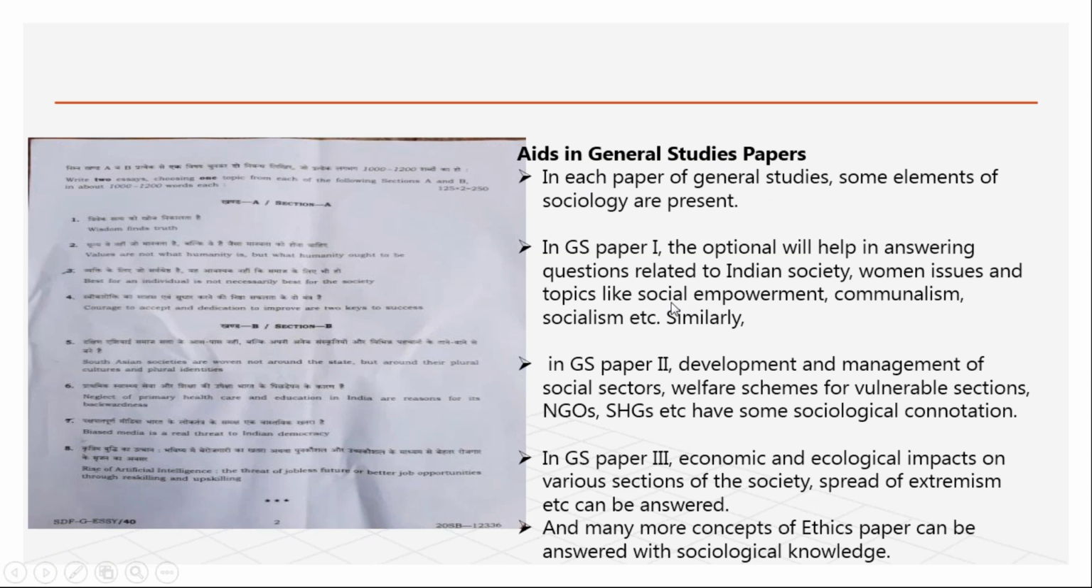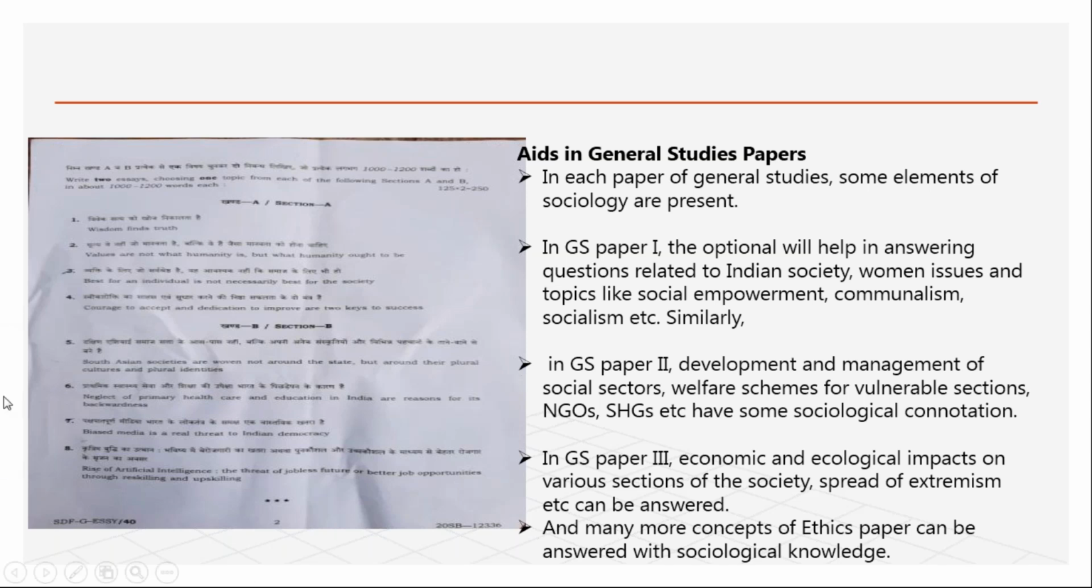Okay, second, the essay paper you have; now see about the GS paper. After having sociology optional, see how sociology is also helping in the GS paper. In GS paper one, there will be questions related to Indian society, with topics like social empowerment, socialism, all these topics. That paper one question, I'm going to show it here. Most of the questions will be 15 marks questions, and if you write them better, you can score maximum marks here.